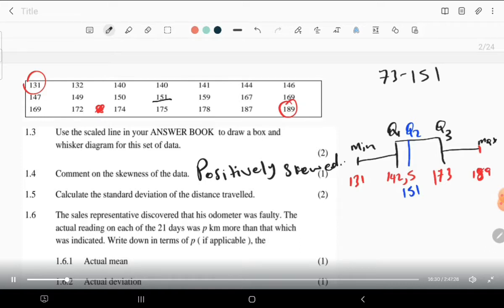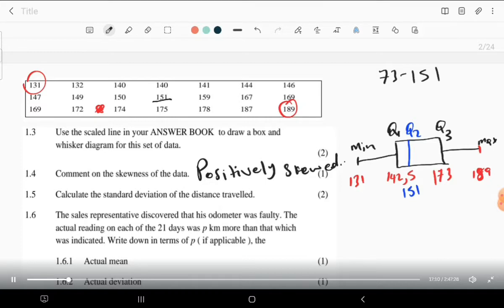So we just need to judge the position of the median. If it's close to Q1, then it is leaving a big space on the right. If it is close to Q3, it is leaving a big space on the left. So now the big space is the skewness that we are going to talk about. Positively skewed because it has a big space on the right. Negatively skewed because it might happen that it is close to Q3, so it is leaving a big space on the left. So this is the idea. We just need to find the difference between the median and these quartiles to see which one has the bigger value than the other.